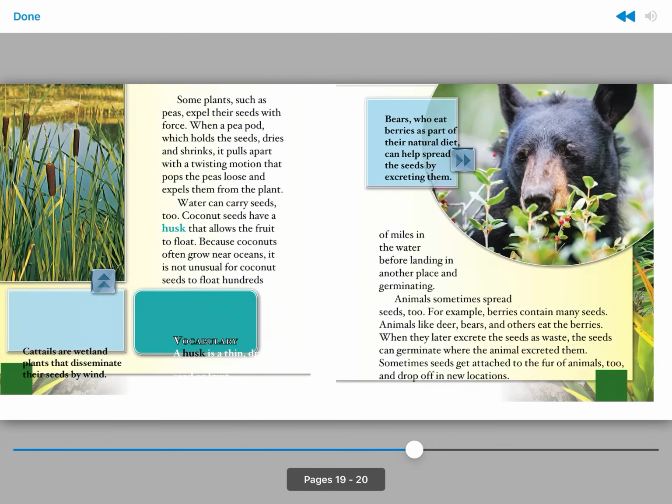Some plants, such as peas, expel their seeds with force. When a pea pod, which holds the seeds, dries and shrinks, it pulls apart with a twisting motion that pops the peas loose and expels them from the plant.